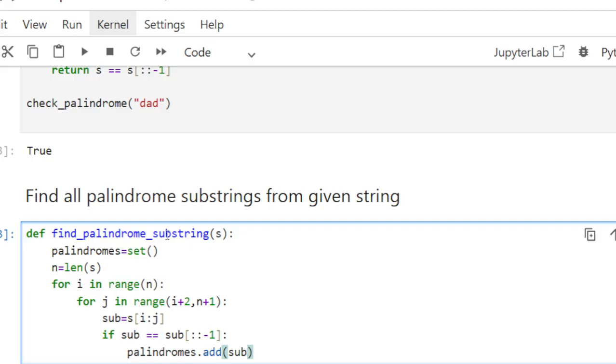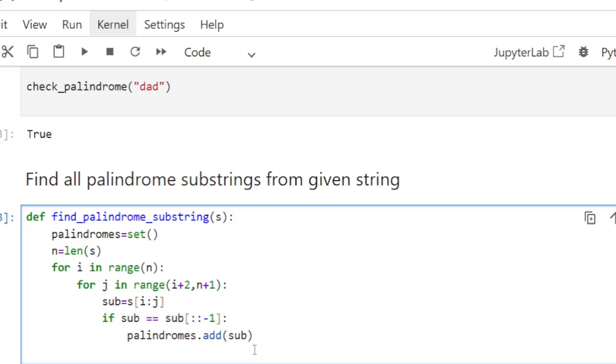So if the substring is a palindrome, then we are adding it to the palindrome set. And at the end, we will return the palindrome set, palindromes. Okay. So this is our program.